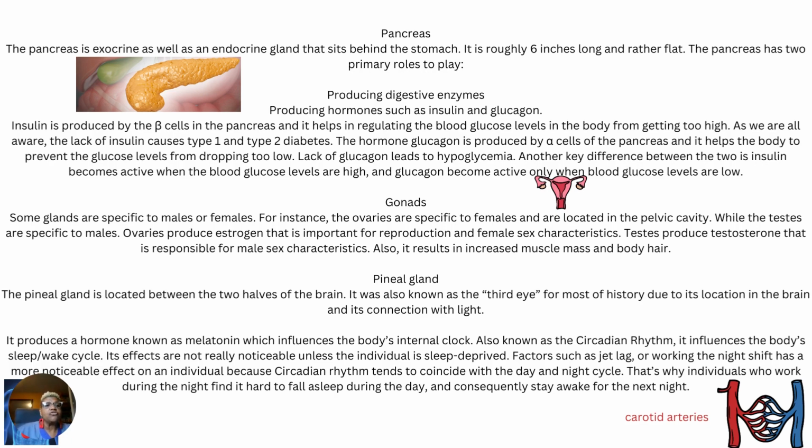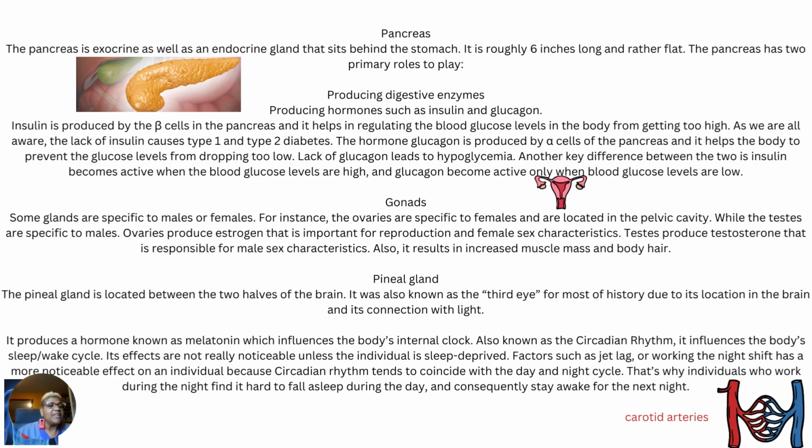The pancreas has 2 primary roles to play: producing digestive enzymes, and producing hormones such as insulin and glucagon. Insulin is produced by the beta cells in the pancreas, and it helps in regulating the blood glucose levels in the body from getting too high.